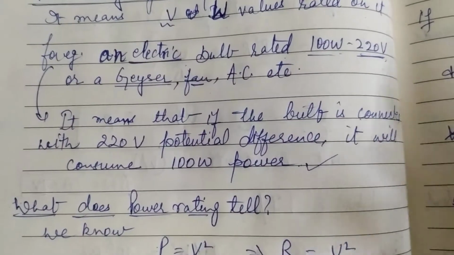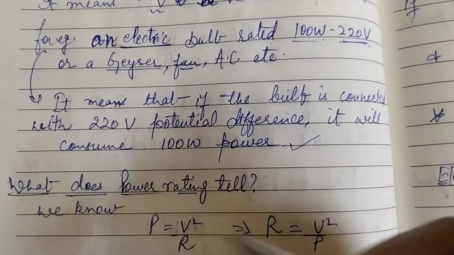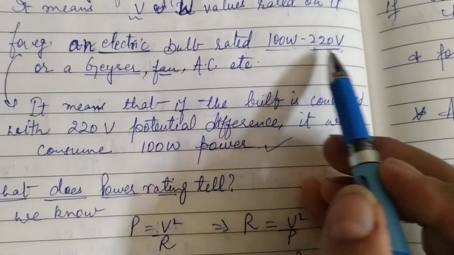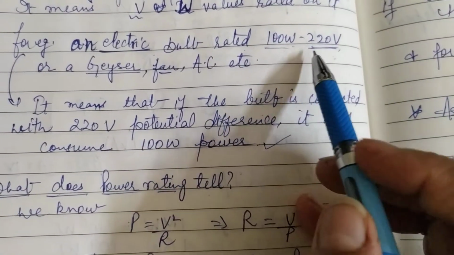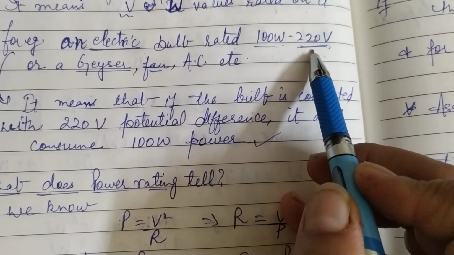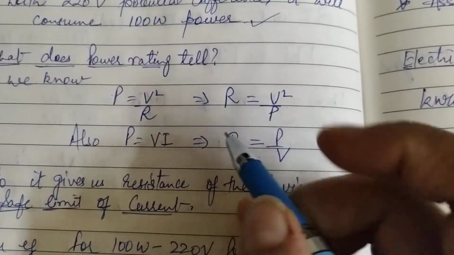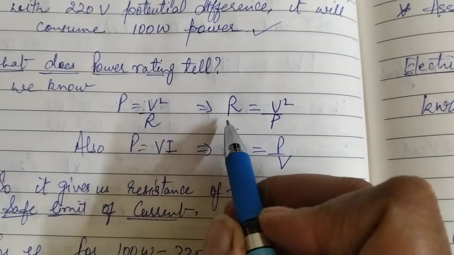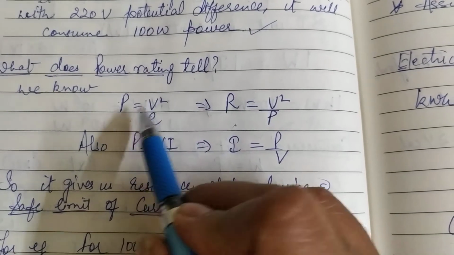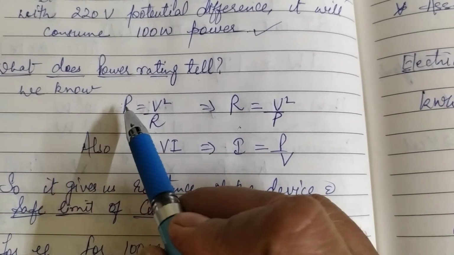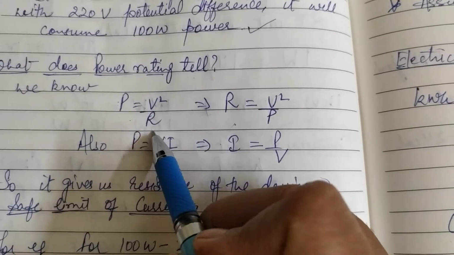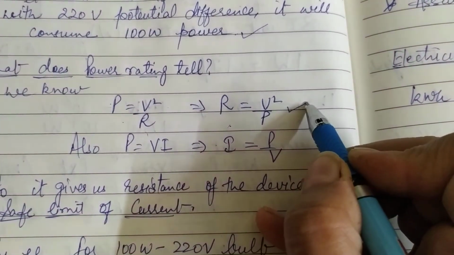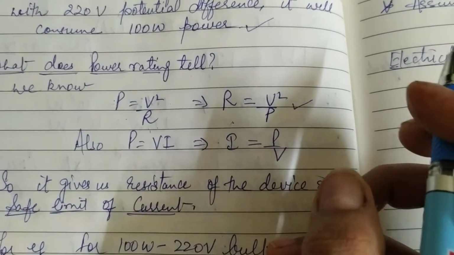What is the other use? What does power rating tell us? How is it important? Because if you know that the bulb is going to consume this much power at this much voltage, then you can calculate the resistance of that bulb. So you can calculate the resistance of any device using the power rating, because we know the formula connecting P, V and R: P is equal to V square by R. From here I can calculate the resistance of my appliance, which can never change.